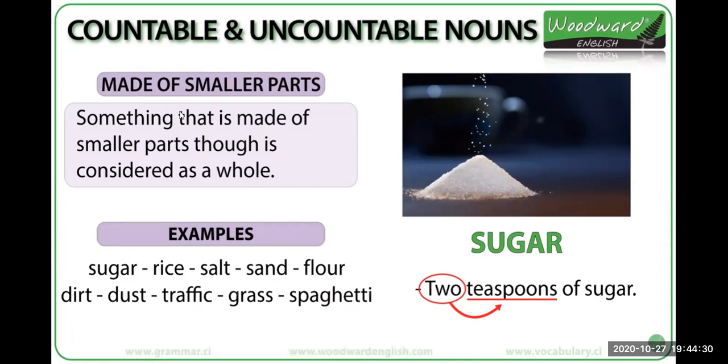Okay, it says something that is made of smaller parts, though is considered as a whole. Es considerado como un todo, como sugar, por ejemplo. El azúcar está hecho de pequeñas partes, pero es un todo, sugar, azúcar, ¿cierto?